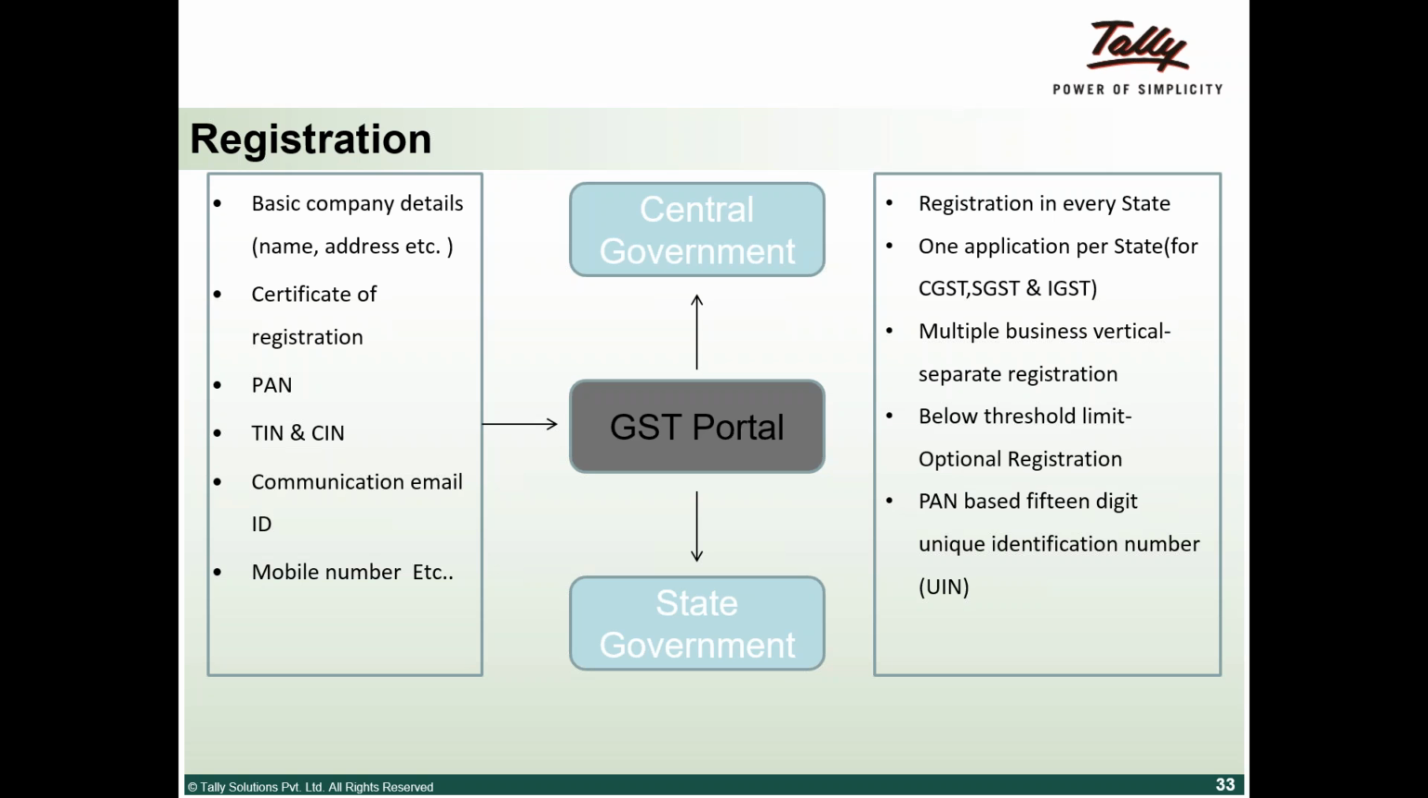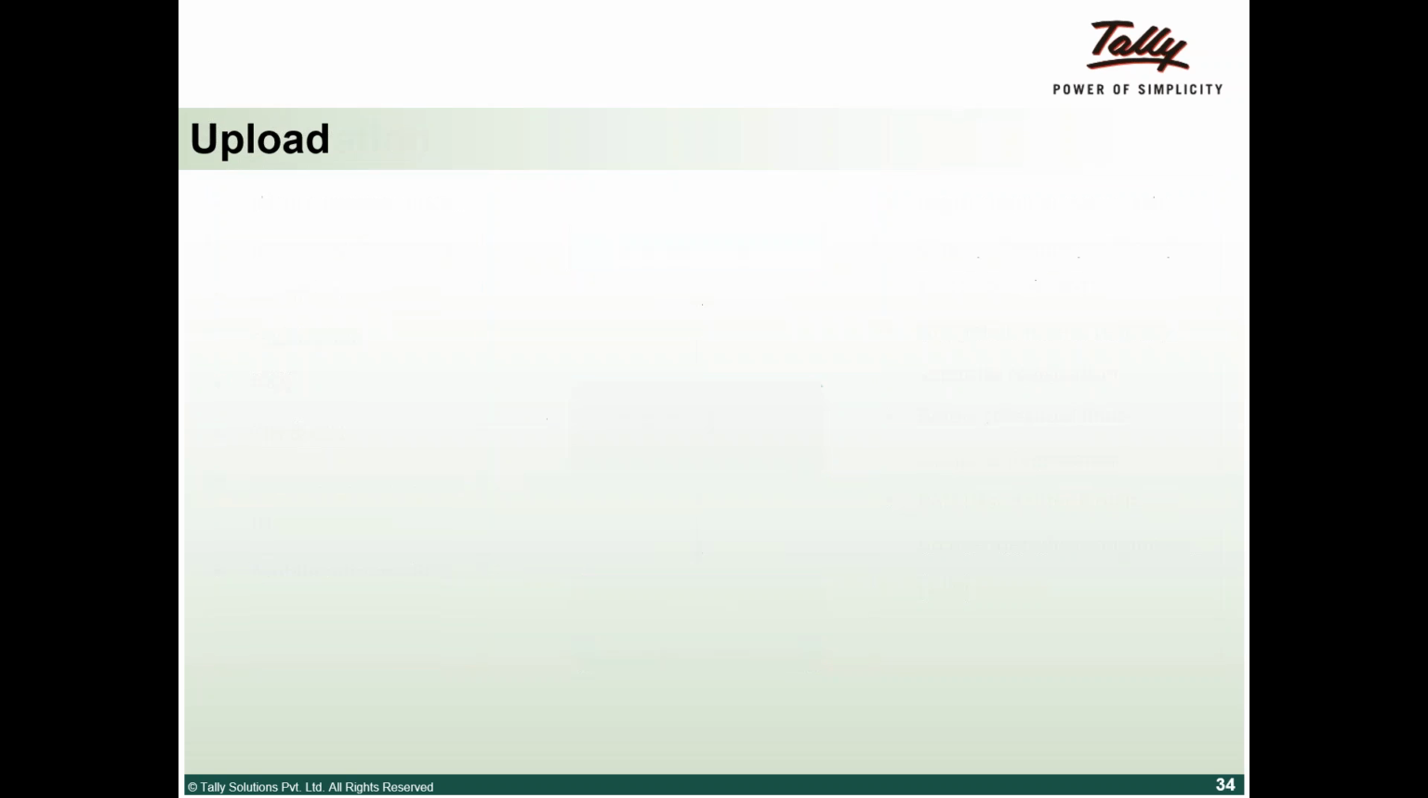If you have multiple business verticals, then you need to have a separate registration for each particular vertical. If you have two streams of business, then it is considered as 2 verticals, so you need to have a separate registration. On the threshold limit, the 10 lakh limit which we are talking about, you have an optional registration. If you are interested, you can go for it. They call it a unique identification number, which is a PAN-based number. It is a 15-digit number. So these are the aspects of registration.